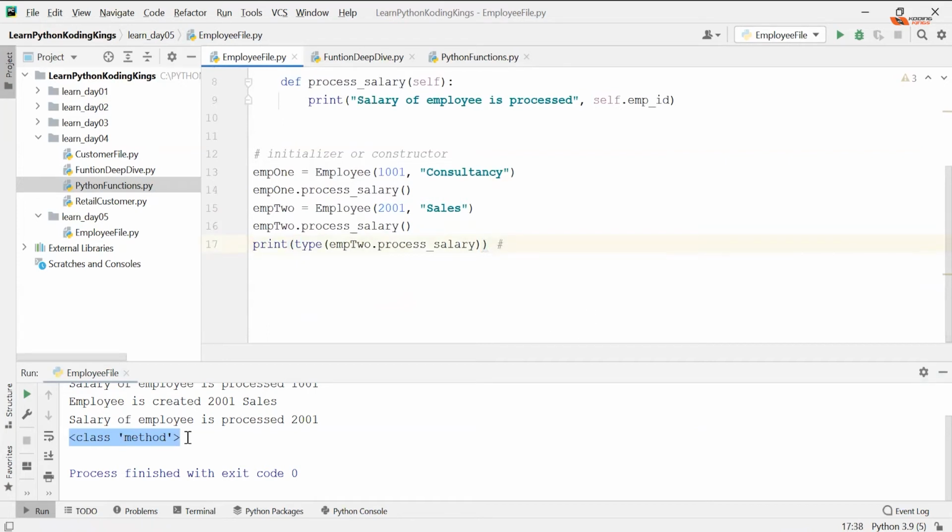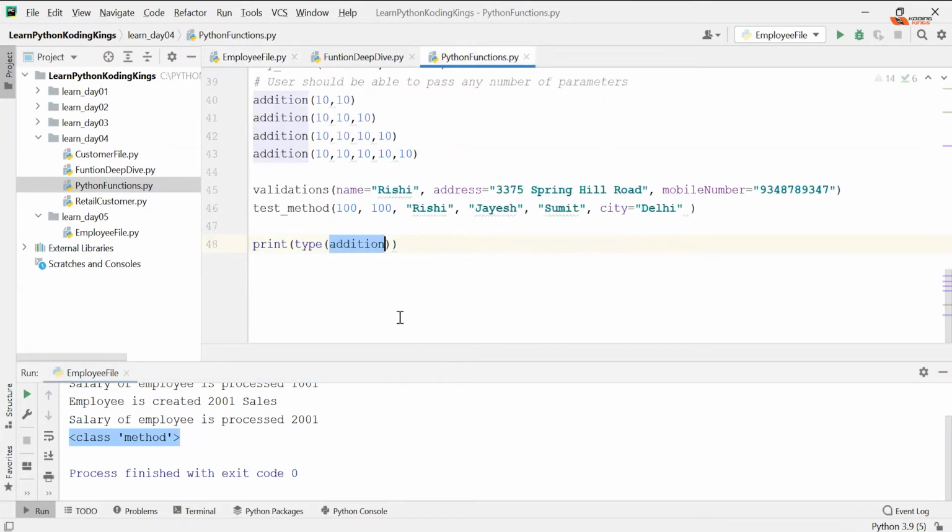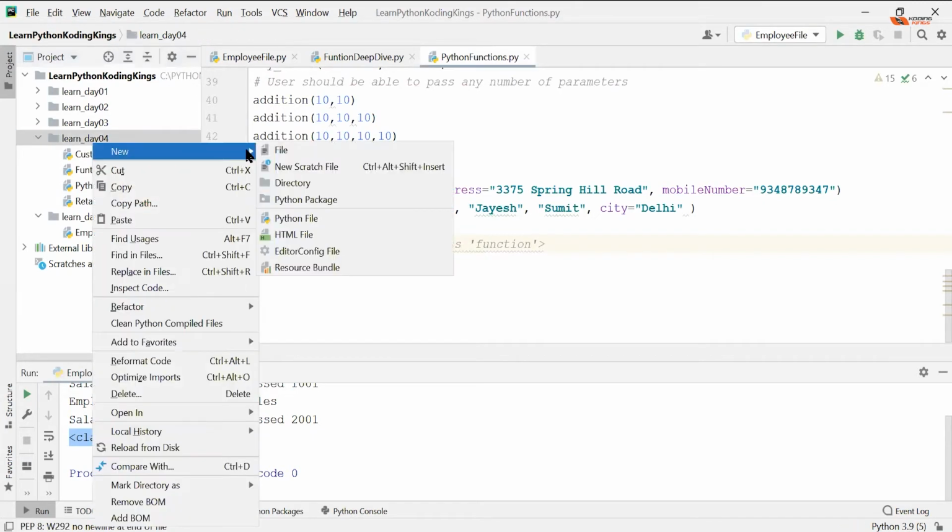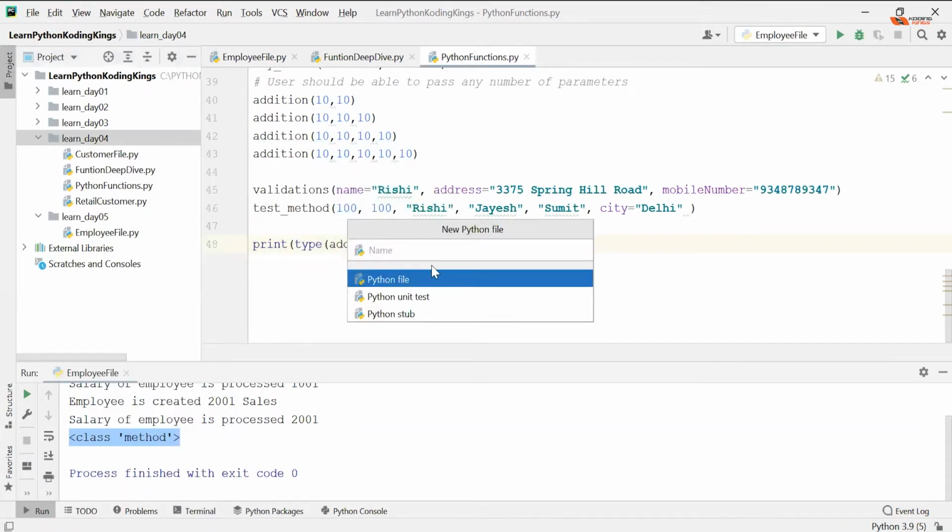I'm just using a hash comment. This is a very common interview question. Class method, and here was class function. Good with that? Now I'll tell you one important thing. Functions in Python are first class members. What does that really mean? Python treats functions very respectfully. So now let's go ahead and try this.